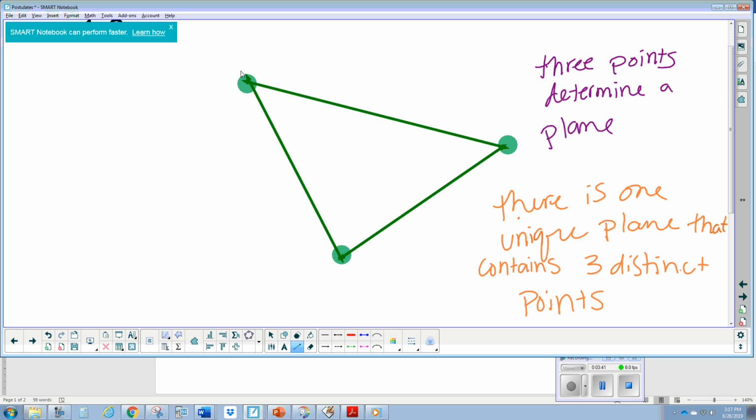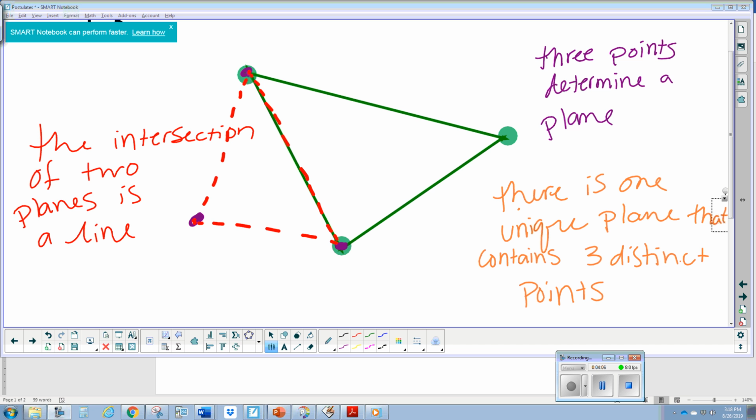When two planes intersect, so if I imagine this other plane with these three distinct points, and I'm just going to draw this plane as dotted, the intersection of those two planes is a line.